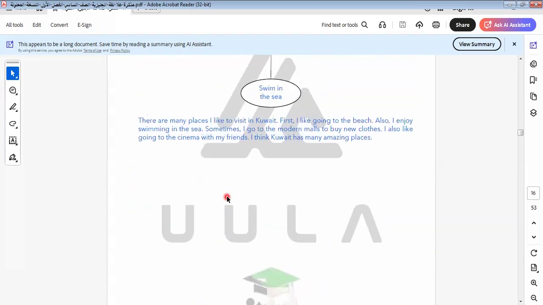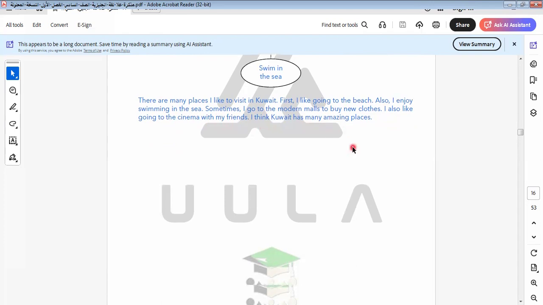Okay. Let's read the paragraph together. There are many places I like to visit in Kuwait. First, I like going to the beach. So here I talk about the beach. Also, I enjoy swimming in the sea. Sometimes I go to the modern malls to buy some clothes. I also like going to the cinema with my friends. I think Kuwait has many amazing places.